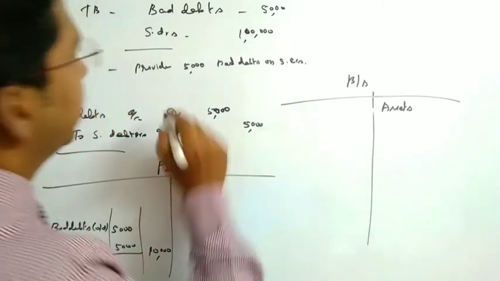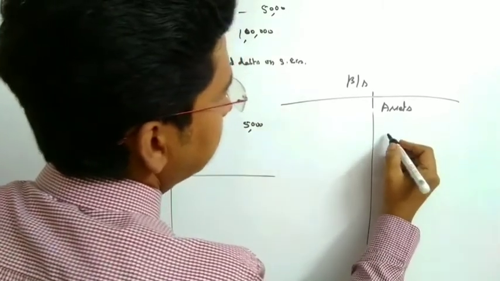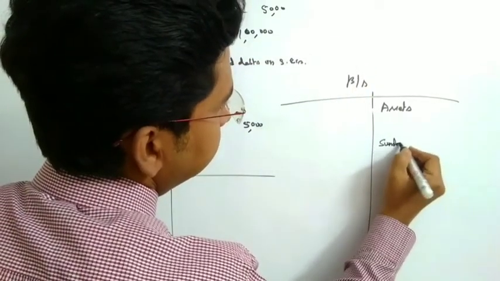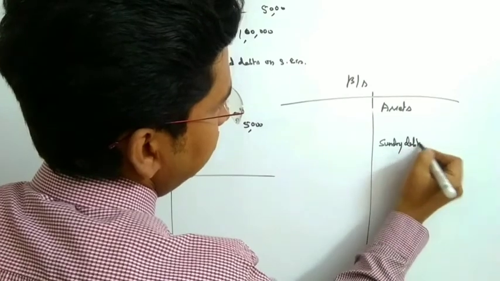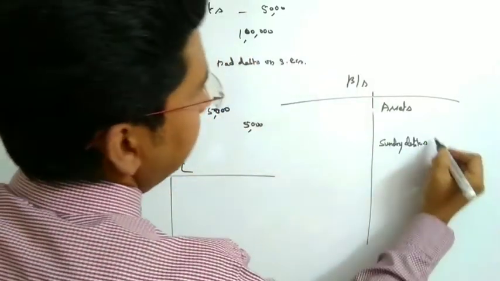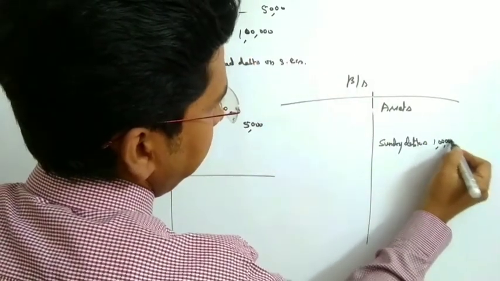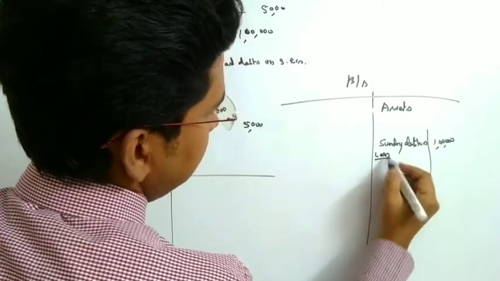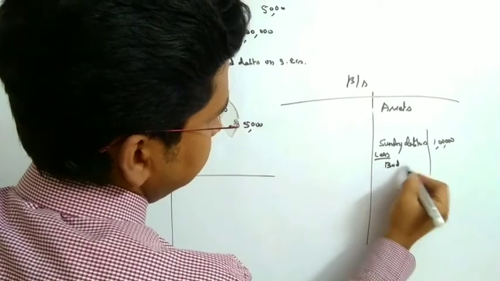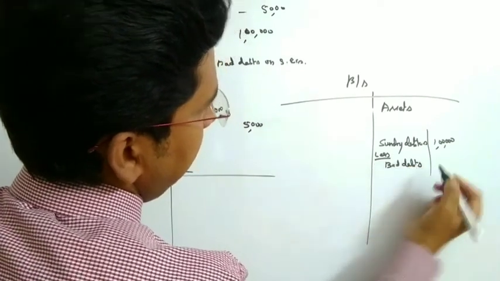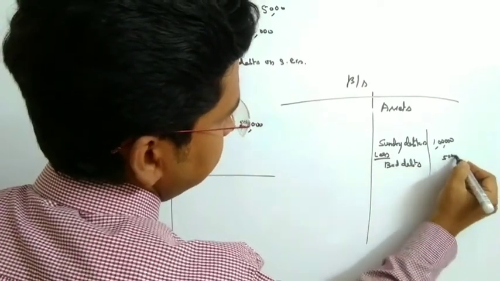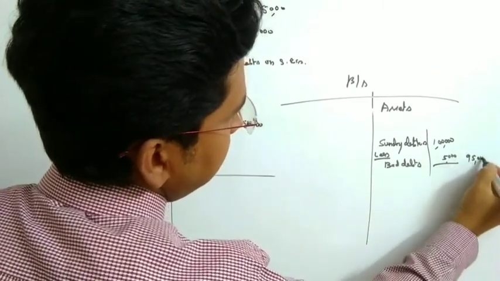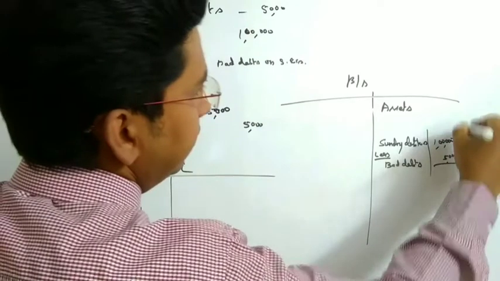The next reflection is that it should be reduced from sundry debtors. So sundry debtors value, how much? 1 lakh. After that we have to reduce less bad debts, how much? 5,000. So the outer column, the new sundry debtors value, would be 95,000.